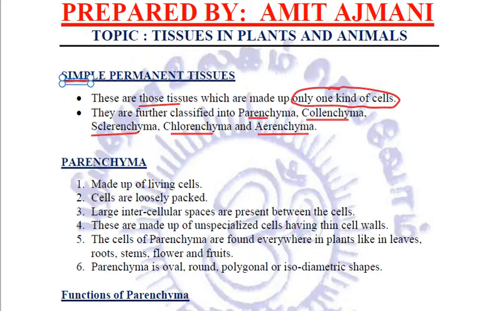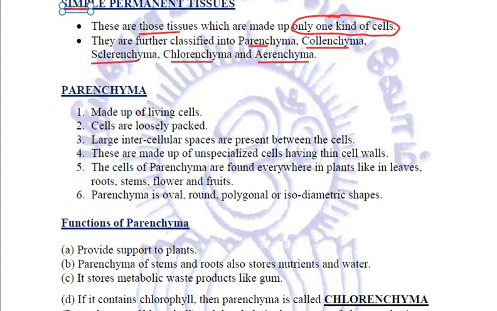Now, what exactly are these? Try to brush up one by one. Parenchyma. Now, this parenchyma is a type of simple permanent tissue which is made up of living cells. And these cells are loosely packed, because of which there are large intercellular spaces present between the cells.